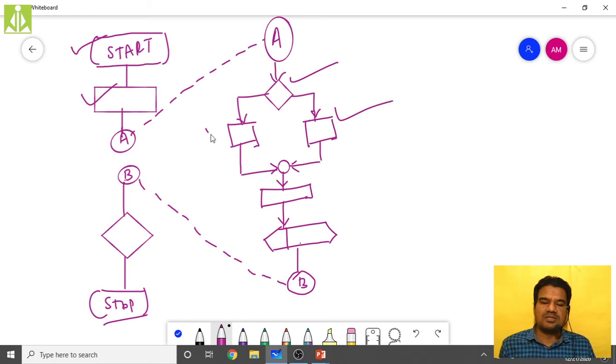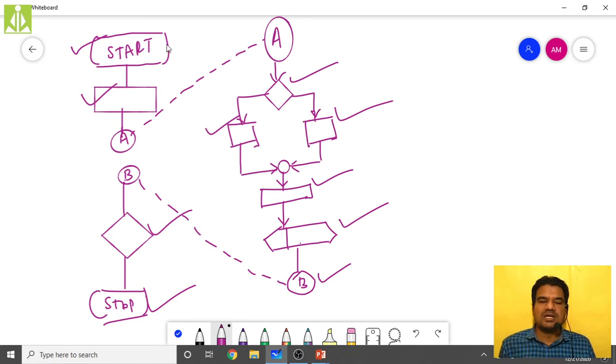This symbol or this symbol will come into consideration. Then this one, then this loop. Likewise, he will consider all the things. Then as we have the B over here, the control will jump from this B to this B, and we will have this symbol, and finally the stop symbol. Likewise, this entire flowchart will be considered.